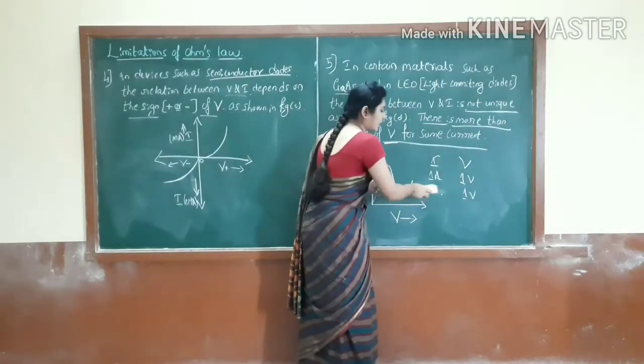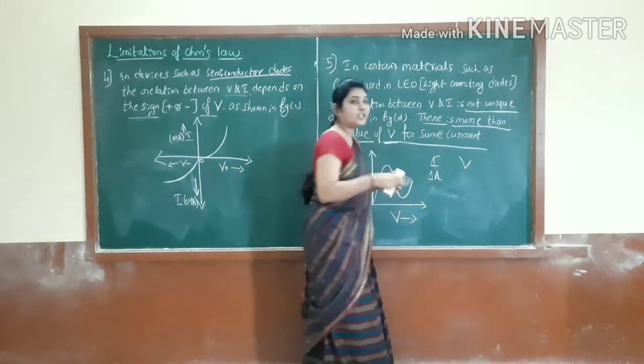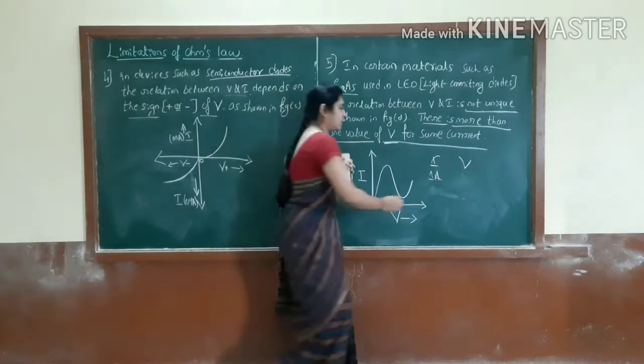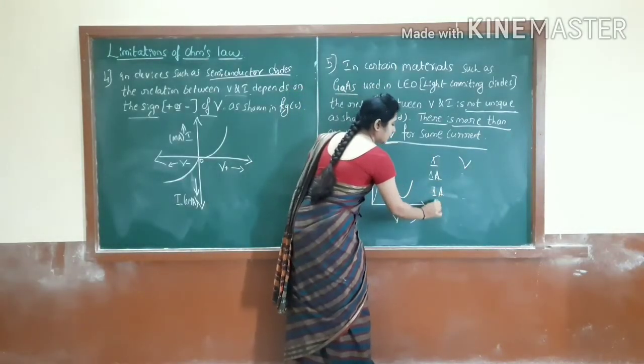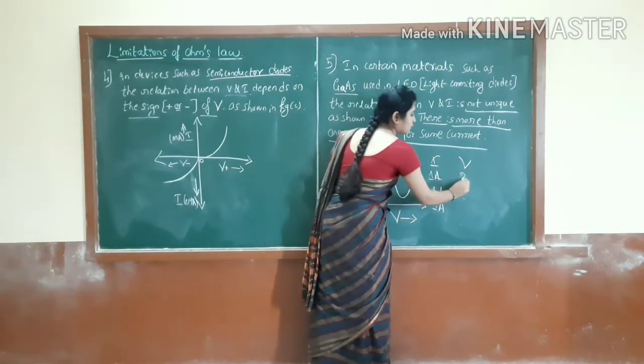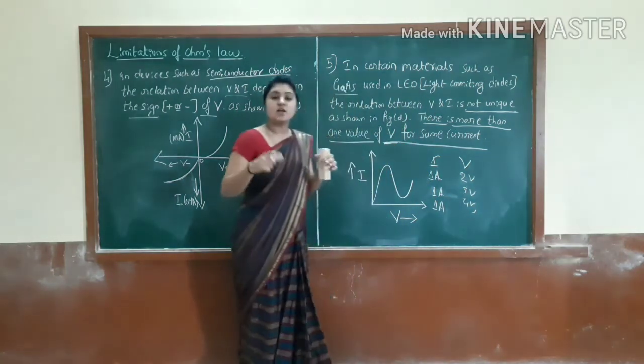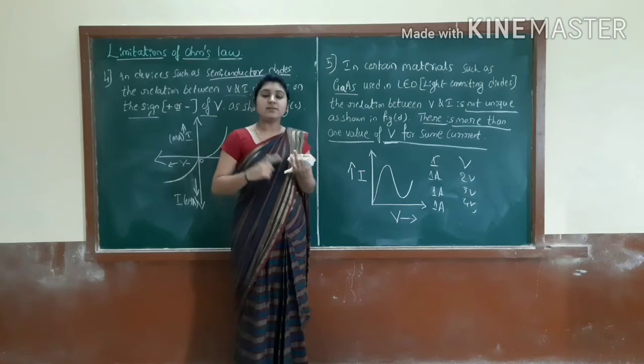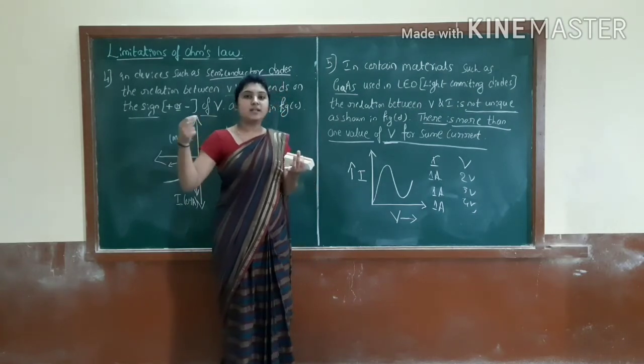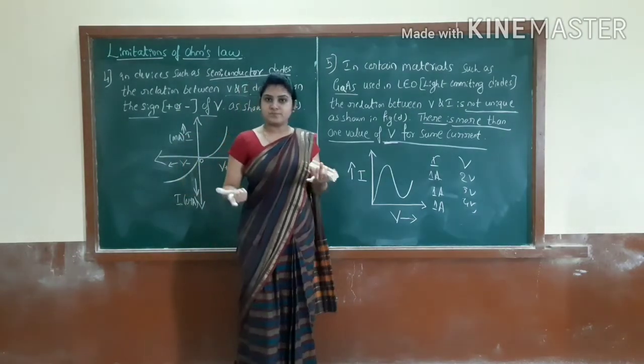Sorry, here the current will be the same, the voltage we are getting different. See, here also 1 ampere, here also 1 ampere, but voltage we are getting 2 volt, 3 volt, 4 volt. Like this, for one value of the current, we are getting different values of the voltage, right?